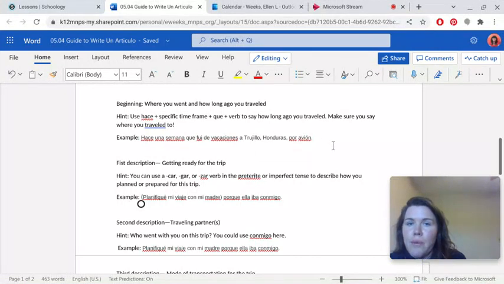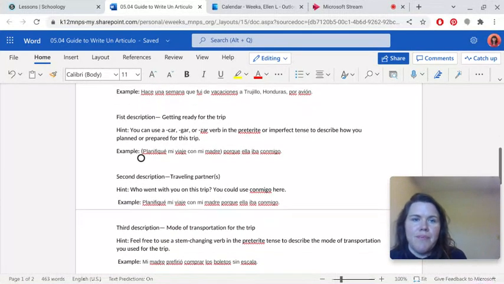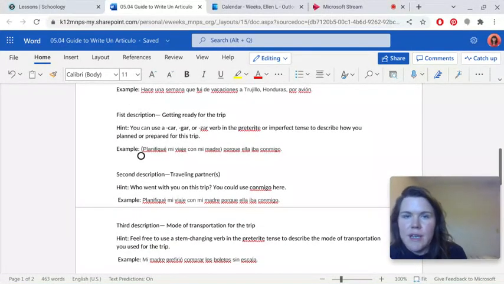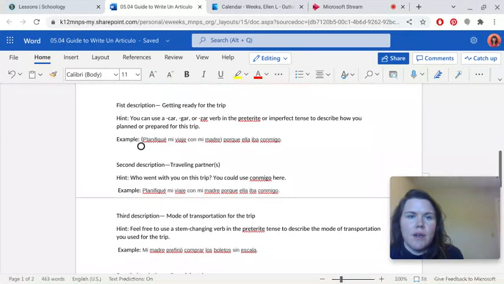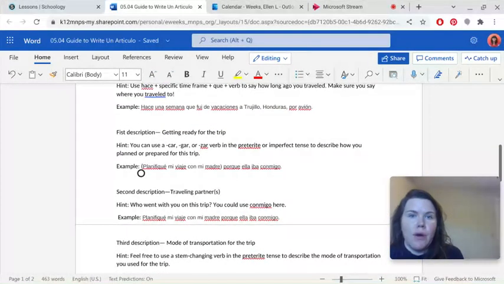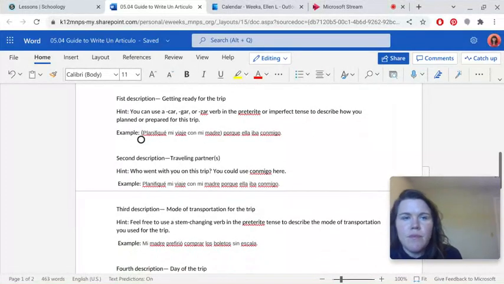And then you put by what manner you traveled. We looked at that a second ago in the lesson. It's either por avión, por barco, or por auto. So you have those three options as examples. If you went a different way, that's fine. You can add that in if you want to have a different mode of transportation. If you went by train, you can say por tren.